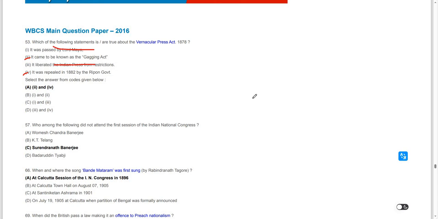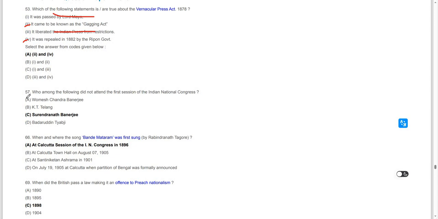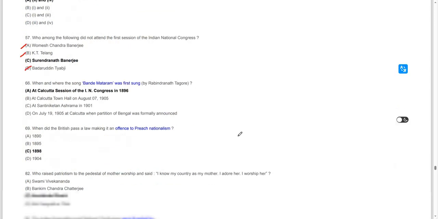Moving on to the next question, who of the following did not attend the first session of the Indian National Congress? The first session was attended by Umesh Chandra Banerjee, K.T. Telang and Badruddin Tyabji. But Surendranath Banerjee did not attend the first session of the Indian National Congress.